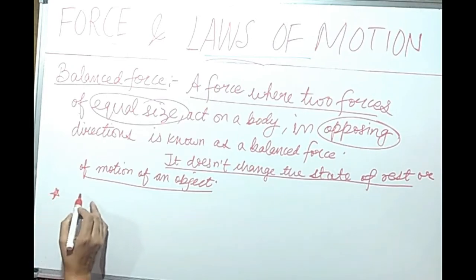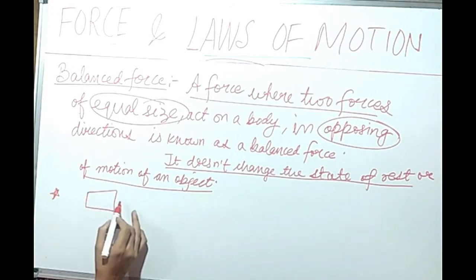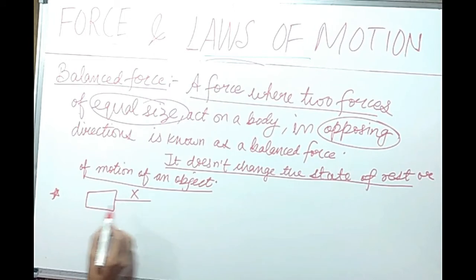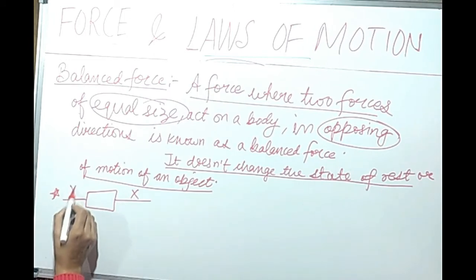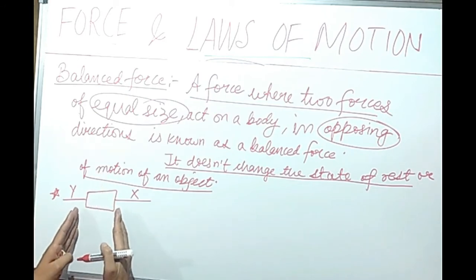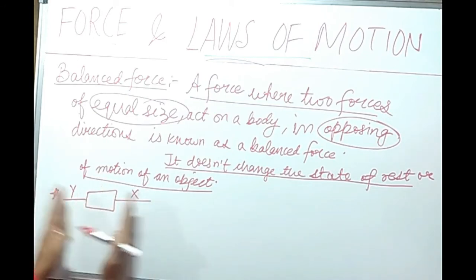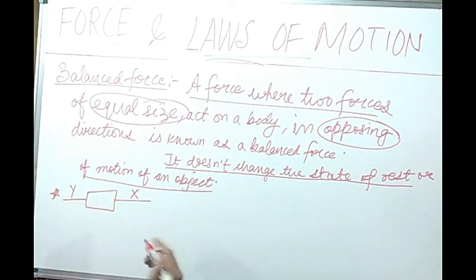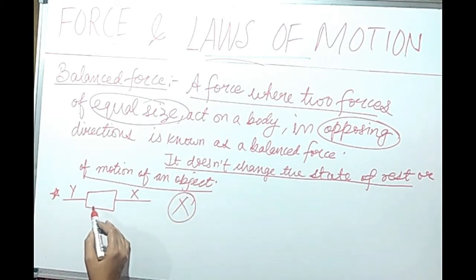We have taken a wooden block, string X is tied and string Y is tied on the opposite faces of this block. And when balanced forces are acting, when equal and opposite forces are acting, this block will not move at all. So that is the example of balanced force.